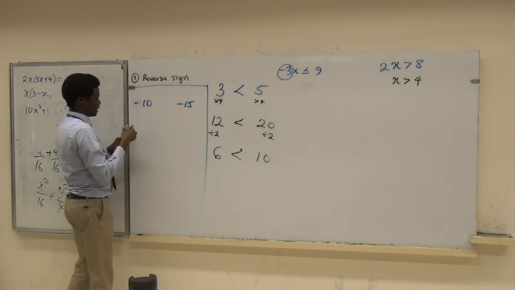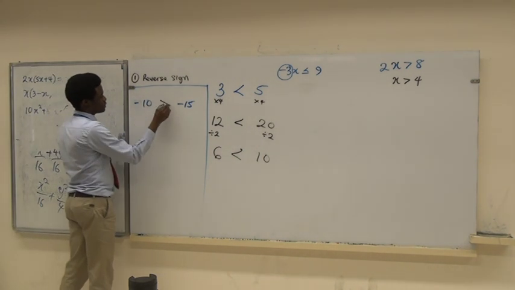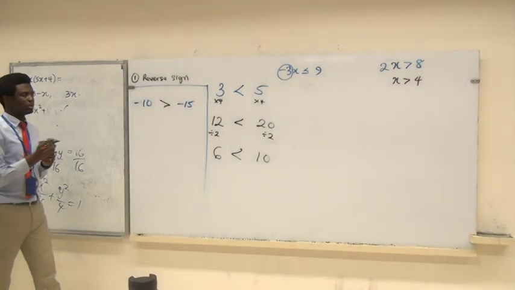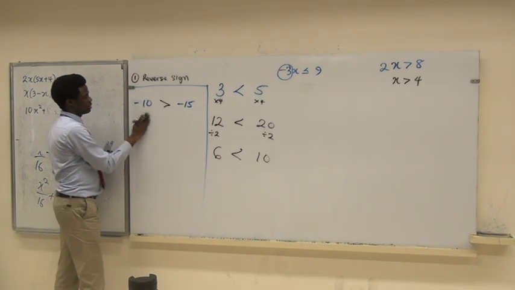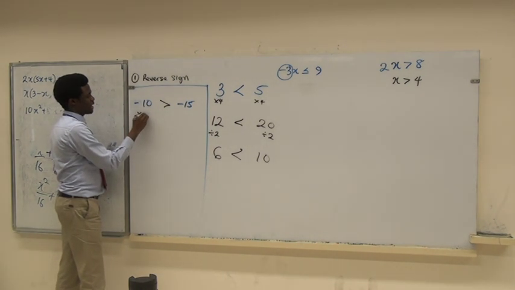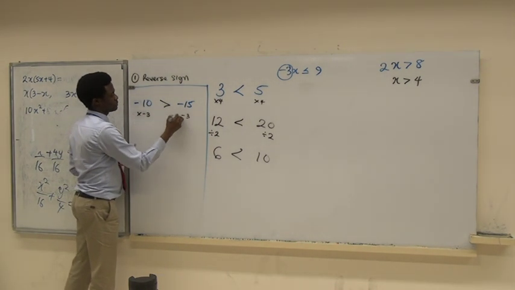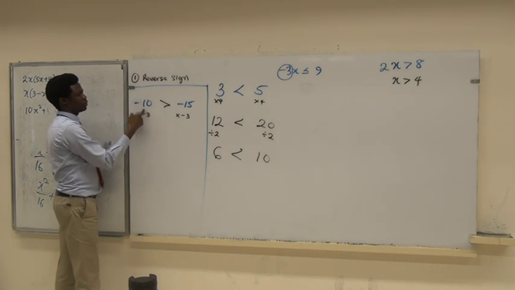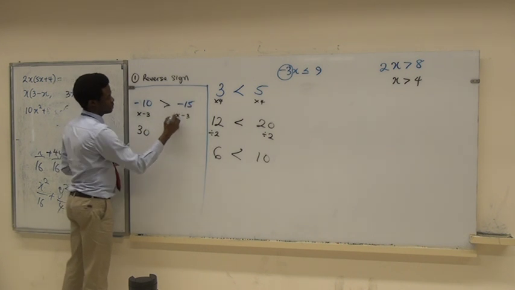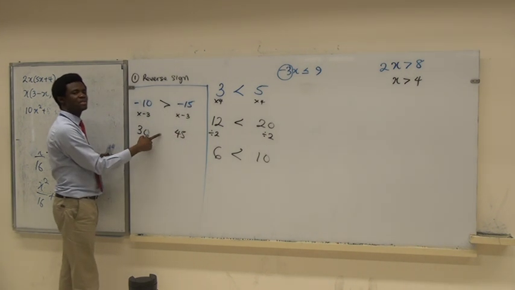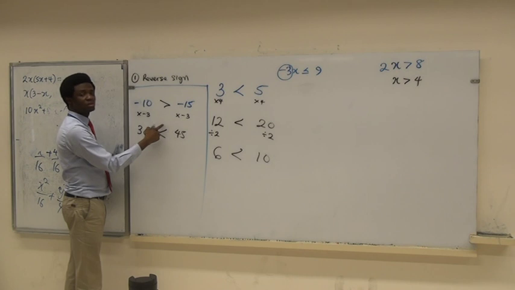Negative 10 is greater than negative 15. Now, let's multiply by negative 3. What do you have? Plus 30, and plus 45. Greater or less? Less. There's a change.